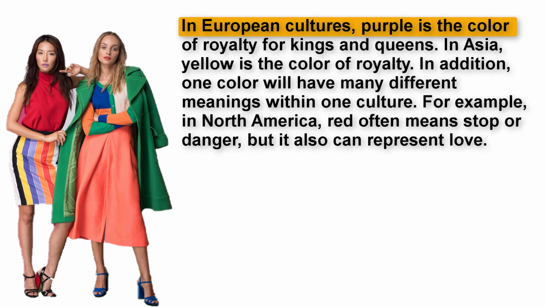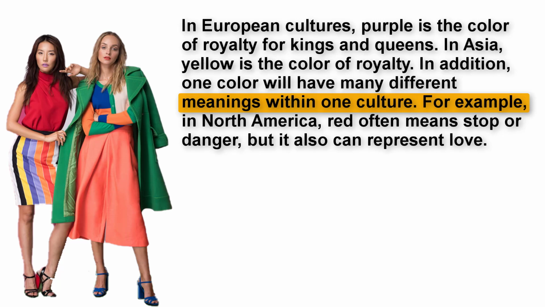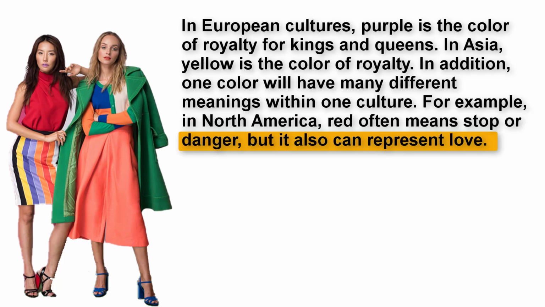In European cultures, purple is the color of royalty for kings and queens. In Asia, yellow is the color of royalty. In addition, one color will have many different meanings within one culture. For example, in North America, red often means stop or danger, but it also can represent love.